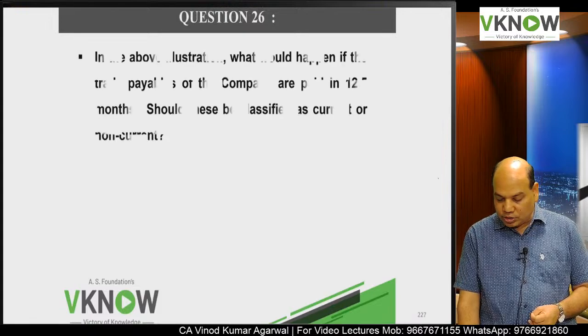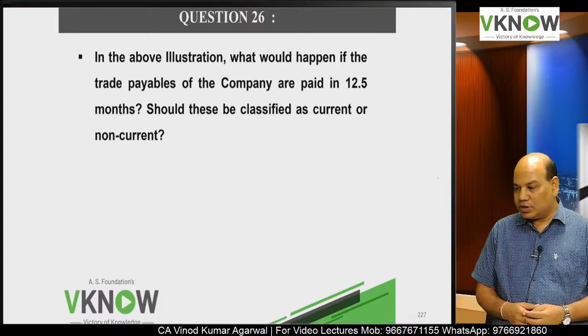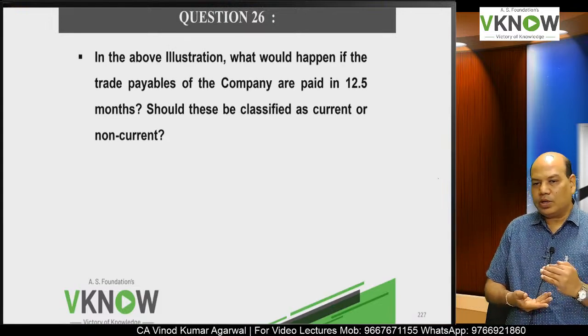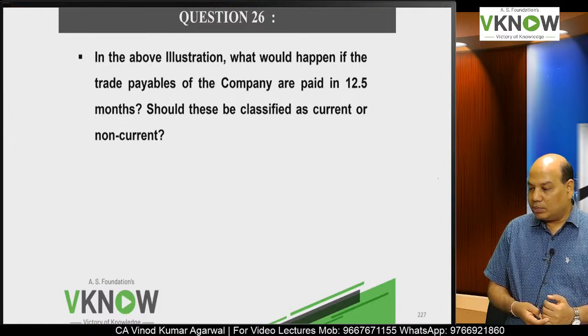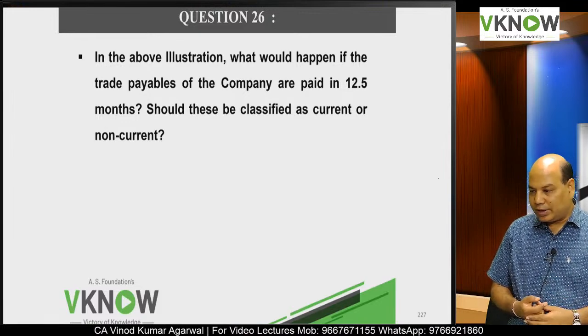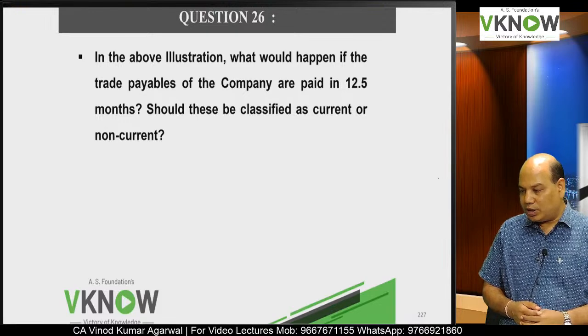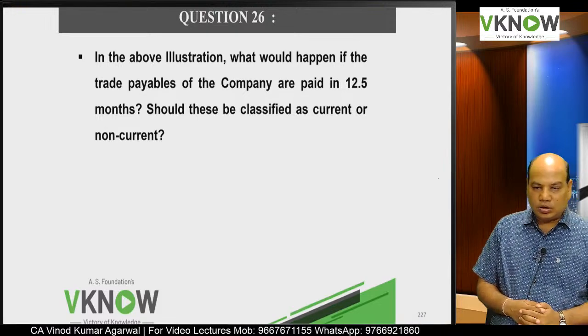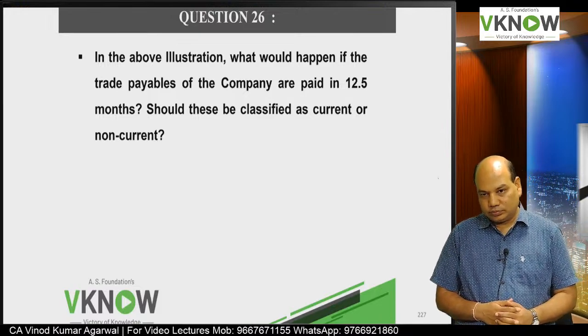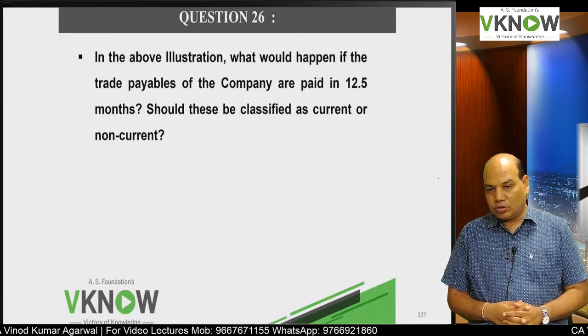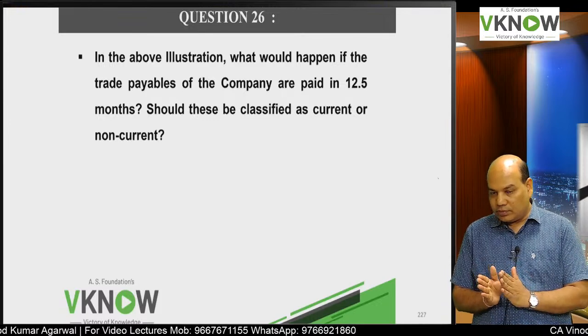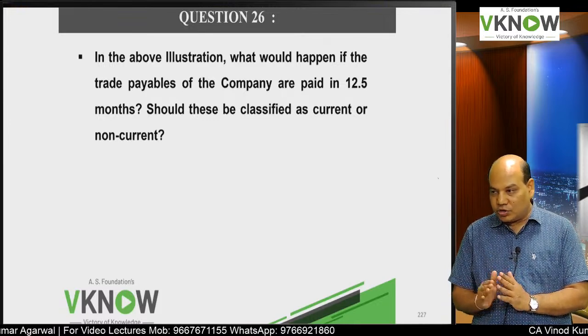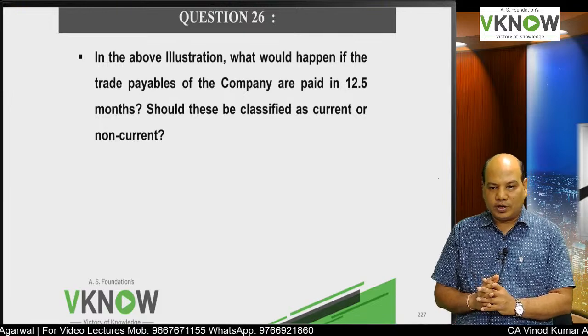But the same question continues, and now it says, because they will come as one question in the exam, in the above illustration, what would happen if the trade payable of the company are paid in 12.5 months? Would it be classified as current or non-current? So now don't look at 12.5, look at the normal operating cycle, which is higher than 12.5 months.